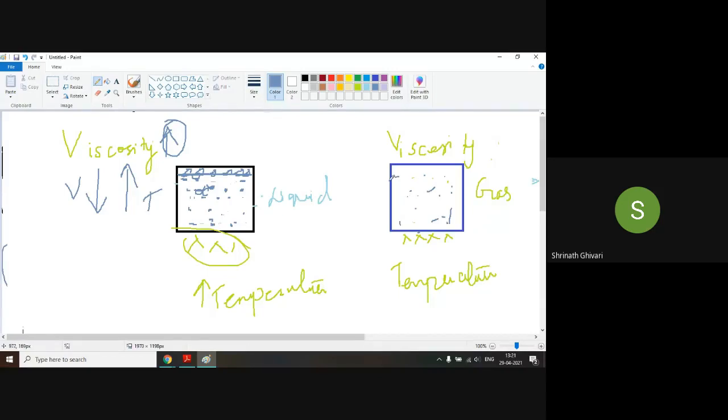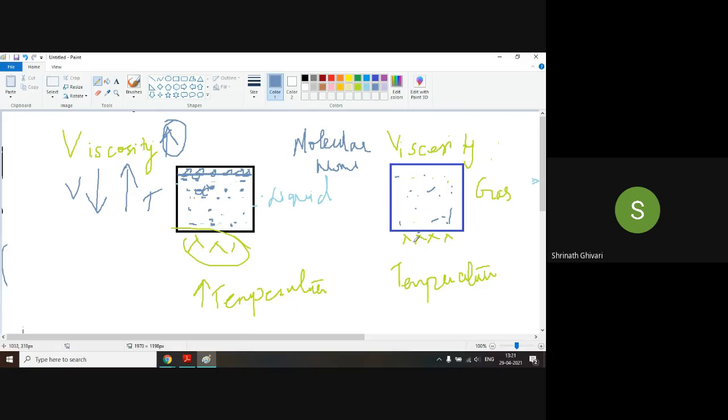There is something called molecular momentum transfer. So when we heat a gas, what will happen? The gas molecules will absorb the kinetic energy and will start hitting each other with a heavy molecular momentum. With a heavy momentum, it will start hitting each other and it will start expanding. So when it starts expanding, what will happen? Sorry, it starts getting contracted toward each other.